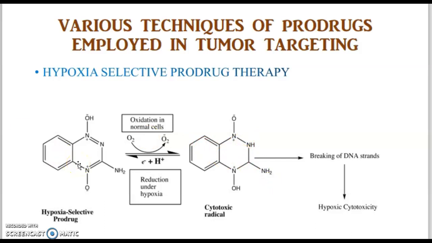So the normal cells will not be affected, only the tumor cells will be affected because of the hypoxic environment which is present only in the tumor cells. Because of this, the cytotoxic radical form of the drug will be formed only in the tumor cells, and only the tumor cells will be affected and the normal cells will not be affected. So this is the mechanism underlying hypoxia selective prodrug therapy.